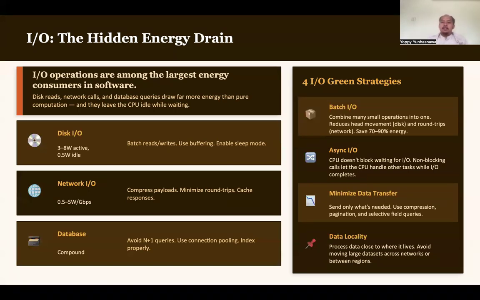So batch IO will make the head move a little bit less than when we do many smaller operations. Instead of doing many operations, where the head moves here and there frantically, if we use batch IO, it will write the data in a nearby location. So the movement will not be so frantic.